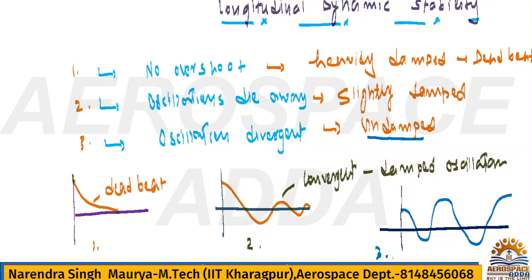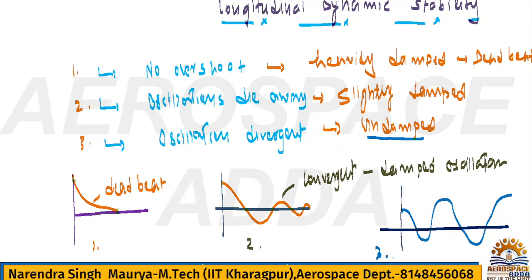So we'll talk about the pitching moment. Pitching means nose up and nose down. So two possibilities are there: short period and long period. If it is related to the short period, then what will happen? And if it is related to the long period, then what will happen? That we have to discuss here.